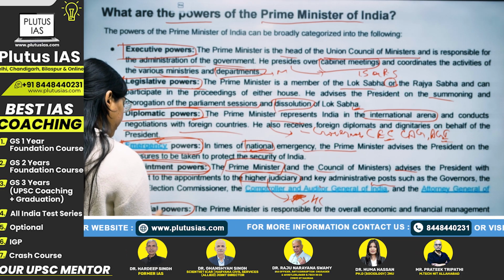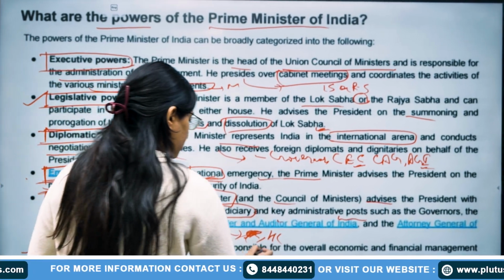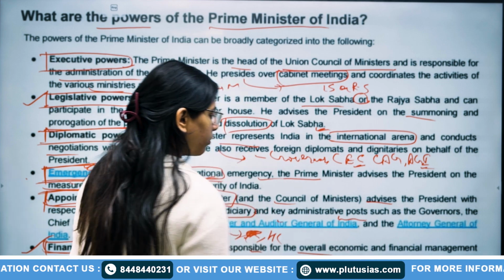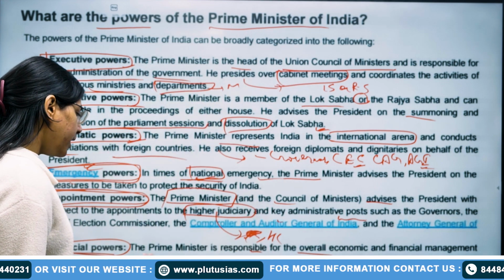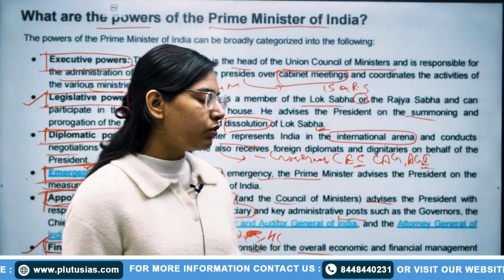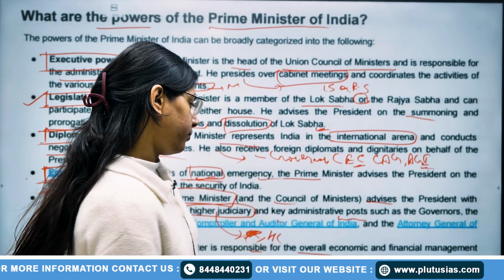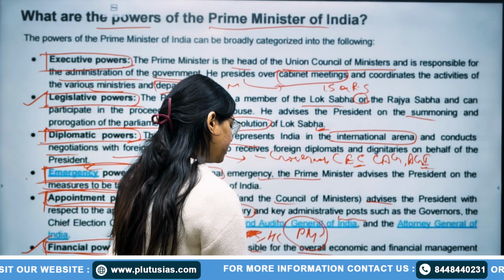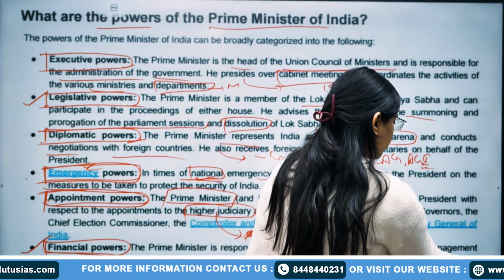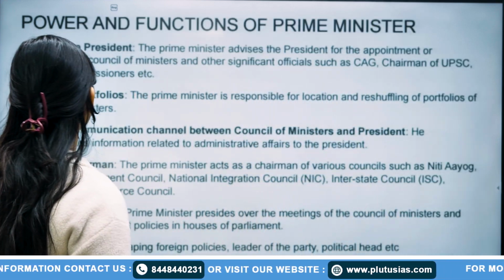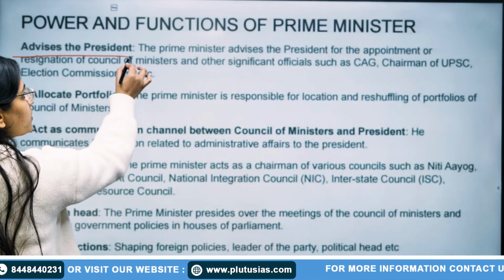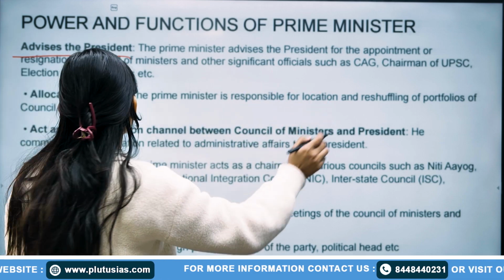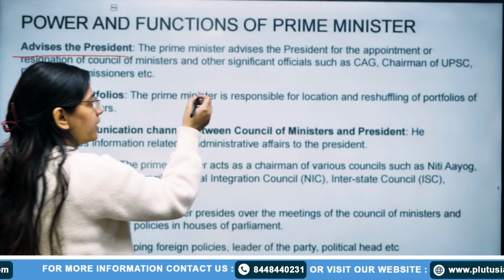After that, financial power. The Prime Minister is responsible for the overall economic and financial management of the country. His government presents the annual budget in the parliament, okay. The Prime Minister's government can present the annual budget. After that, here you can see he advises the President. Prime Minister advises President for the appointment of all the dignitaries, okay.